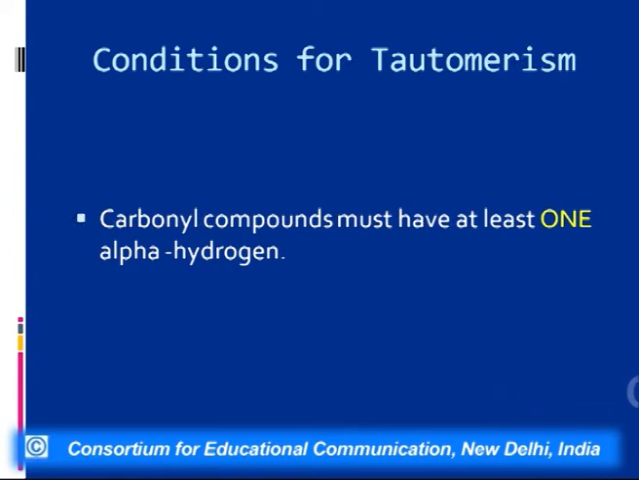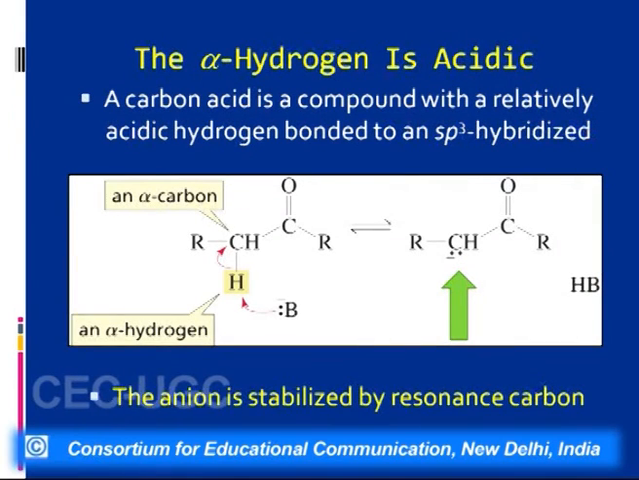Then the answer is that, for a molecule to show tautomerism, it should have one acidic hydrogen. What we mean by an acidic hydrogen here is that this carbonyl group is an electron withdrawing group. So when it withdraws electrons, the bond between this carbon and hydrogen becomes weak, and this is an alpha hydrogen. Since this bond becomes weak, in the presence of a base this hydrogen can be given off as a proton. So this hydrogen is acidic in nature and is given off as H+.